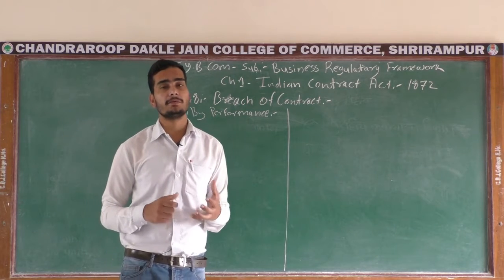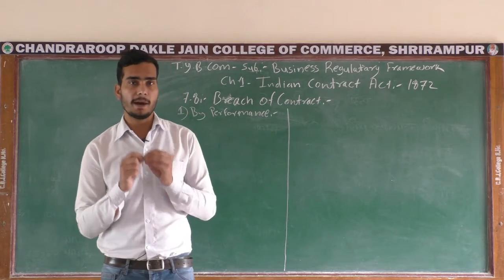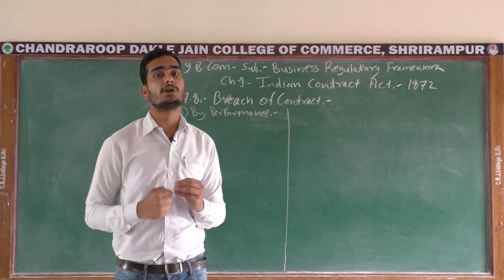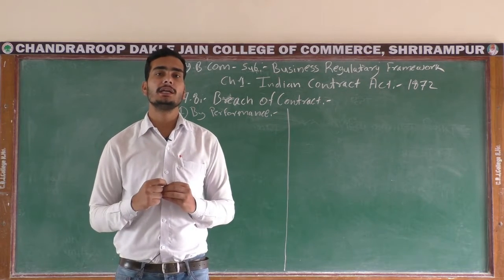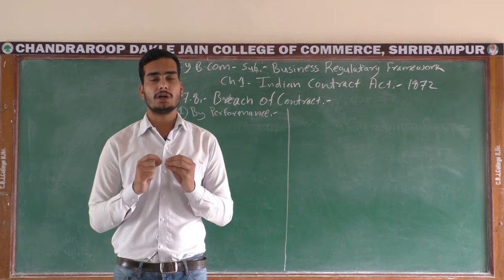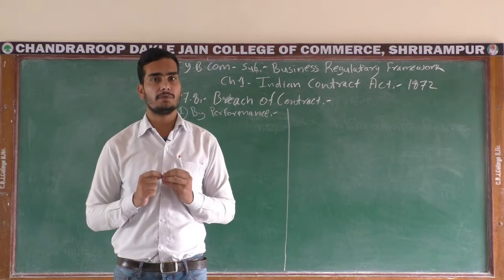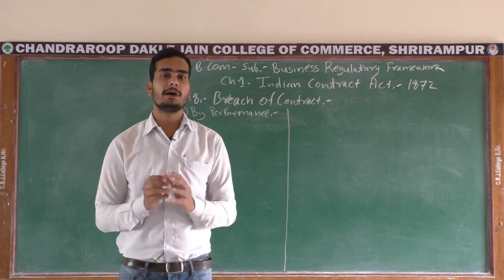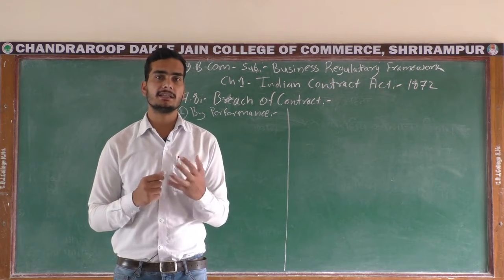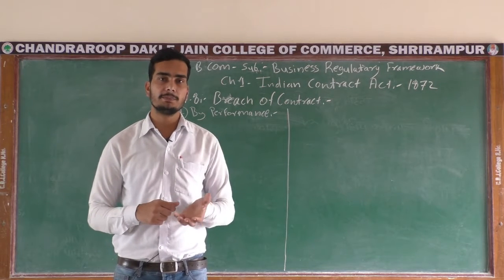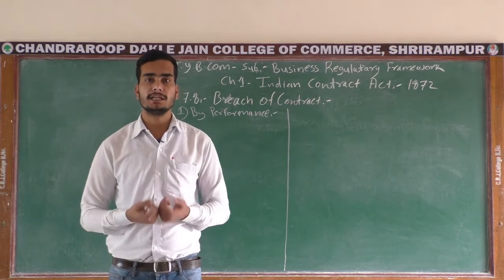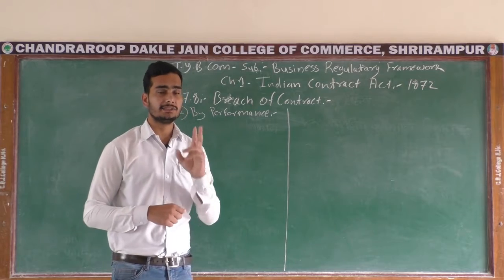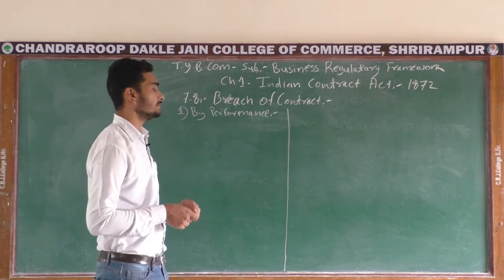So what is meant by performance? Whenever the parties perform the action that is noted down in the contract, the contract is considered terminated by performance. Whatever promise the promisee and promisor make to each other, both parties carry out their course of action and complete the contract, and after that completion the contract is automatically concluded or terminated. In this there are two ways of termination by performance.